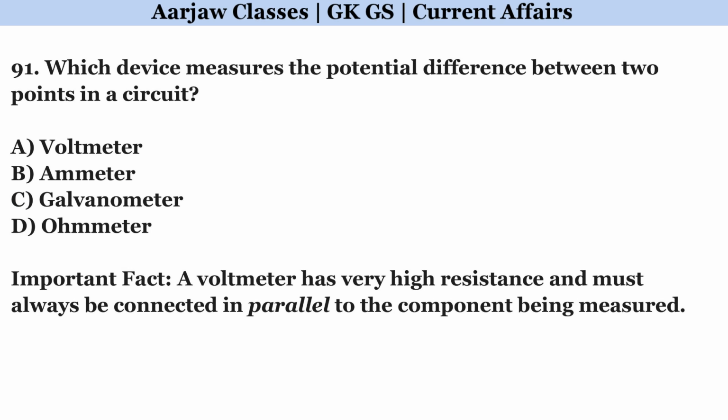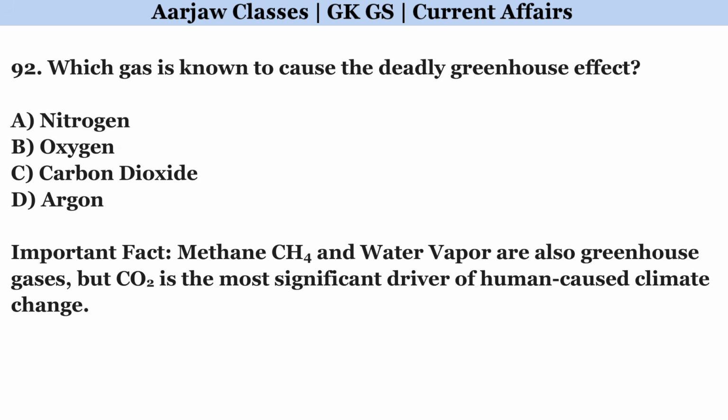Which device measures the potential difference between 2 points in a circuit? Correct option is A. Voltmeter. Which gas is known to cause the greenhouse effect? Correct option is C. Carbon dioxide.